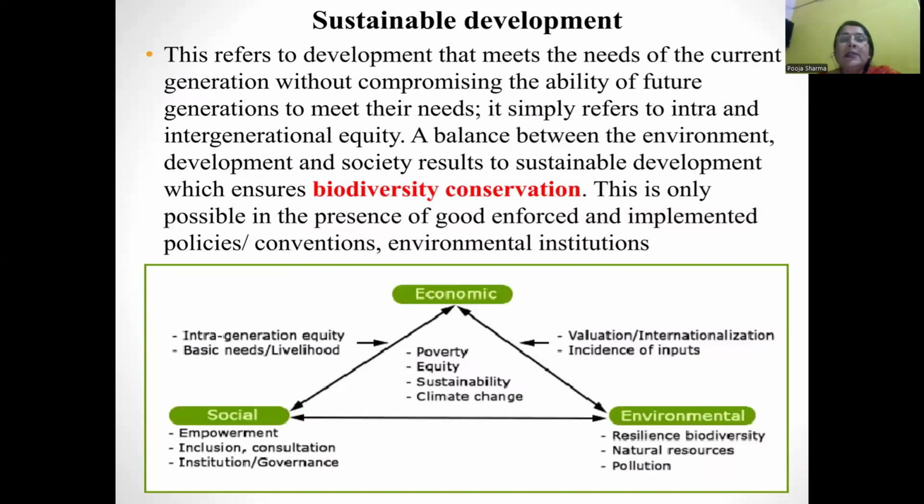Today's need is that we save our biodiversity through sustainable development. This refers to development that meets the needs of the current generation without compromising the ability of future generations to meet their needs. It simply refers to intra- and intergenerational equity. A balance between the environment, development, and society results in sustainable development, which ensures biodiversity conservation. Sustainable development is the only way.